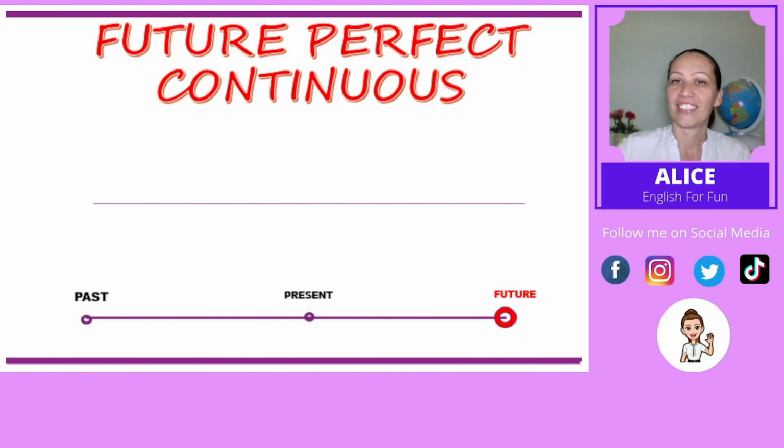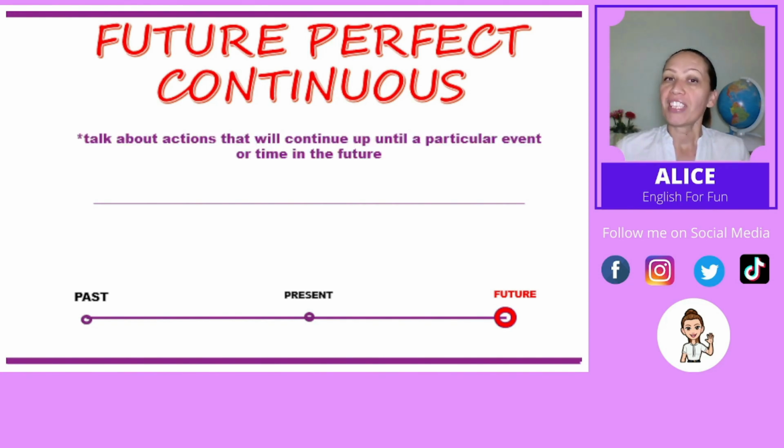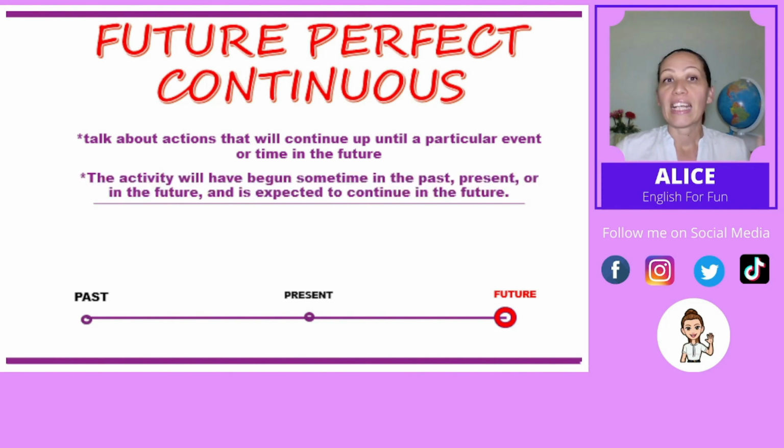Let's start. We will use future perfect continuous when we talk about an action that will continue up to a particular event or time in the future. We also use it when we talk about an activity that will have begun sometime in the past, present, or future, but is expected to continue in the future. Some words and phrases help us know we should use this tense, and they are for a week, for a month, or for a year.